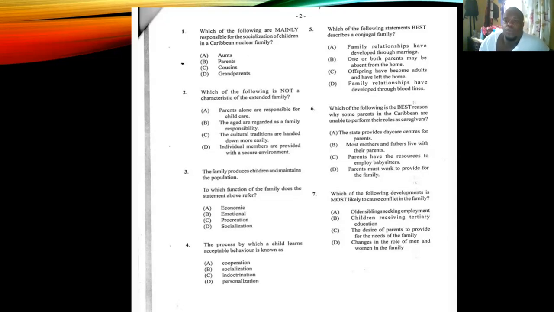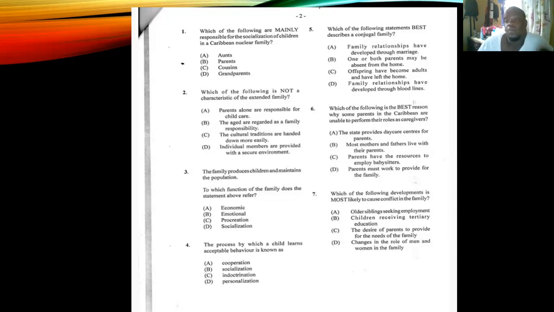Number 7, which of the following developments is most likely to cause conflict in the family? Is it A, older siblings seeking employment? B, children receiving tertiary education? C, the desire of parents to provide for the needs of the family, or D, change in the role of men and women in society. What can cause the most conflict? D, change in the role of men and women in the family, right?